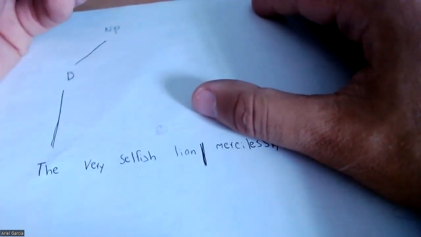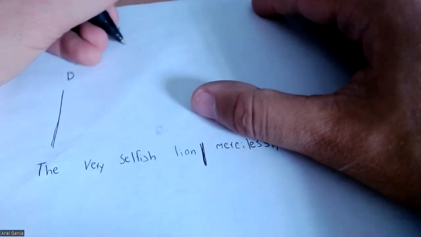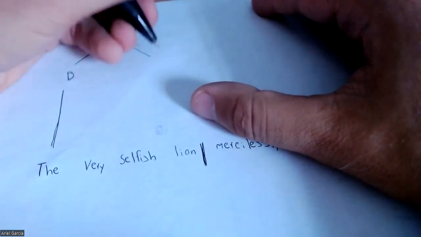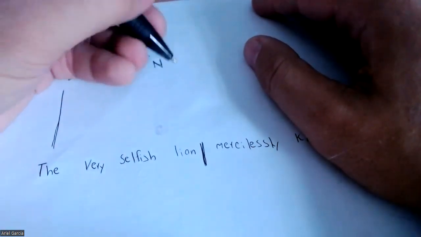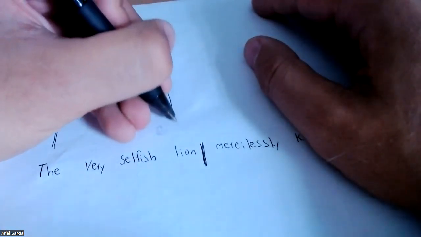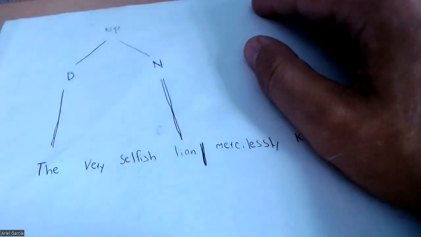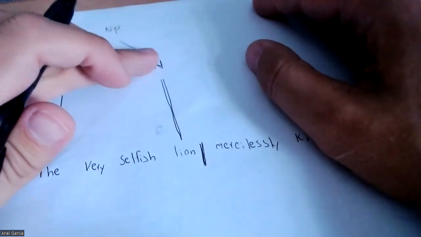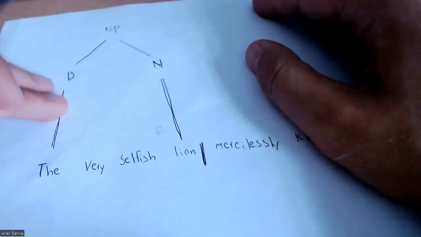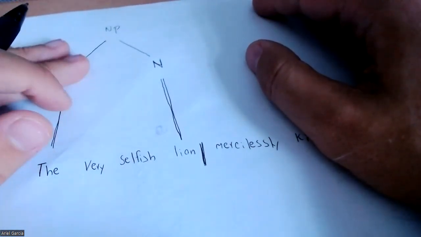And of course, the lion right here, I'm going to divide it right here, is going to be the noun. I went a little crooked, but nothing to worry about. So right here we just have the noun. So determiner and lion.